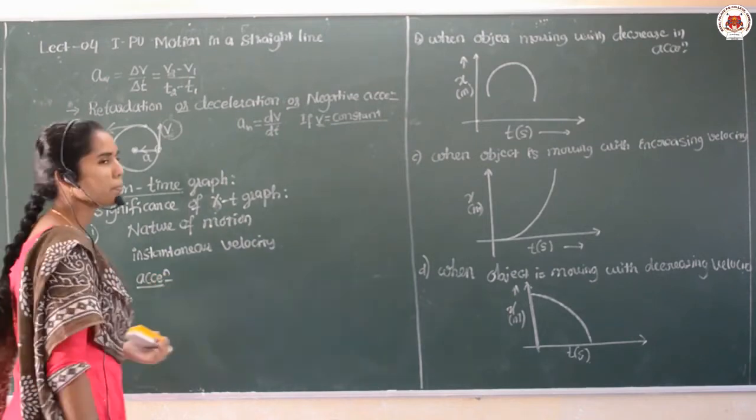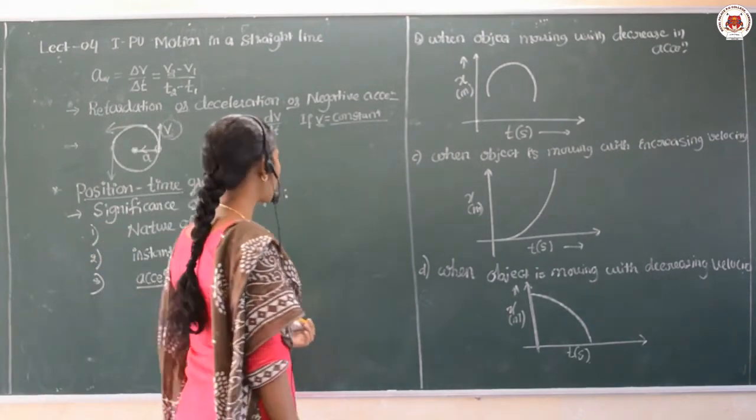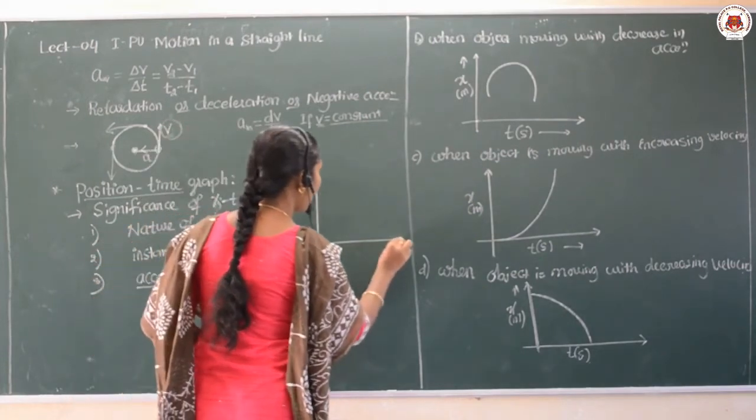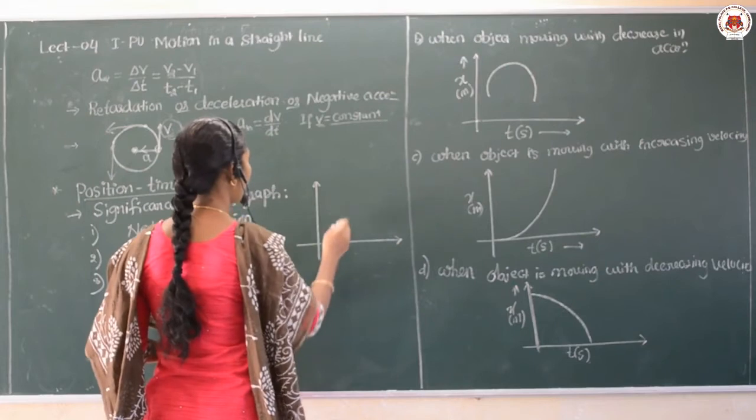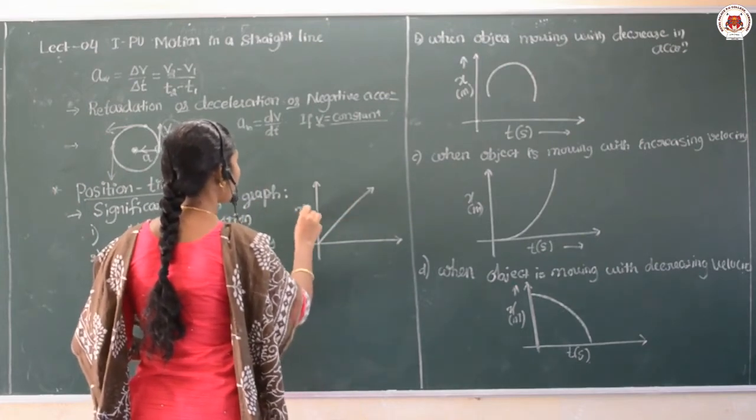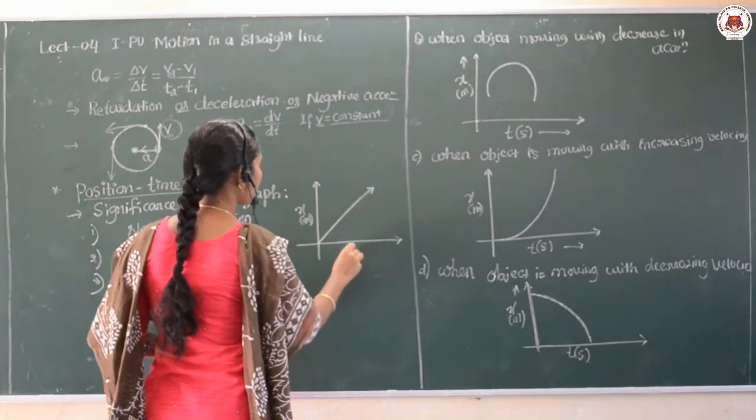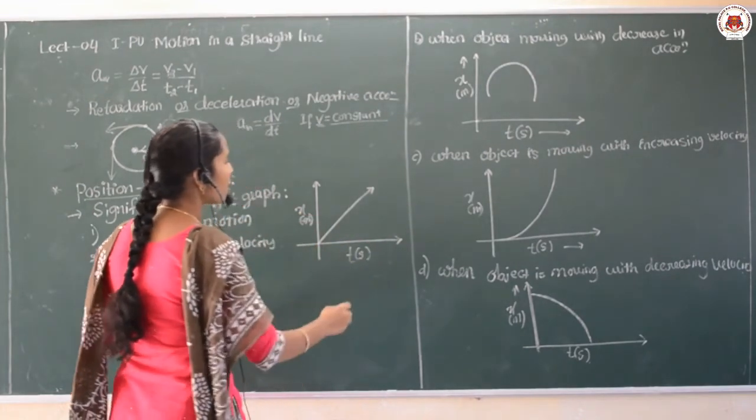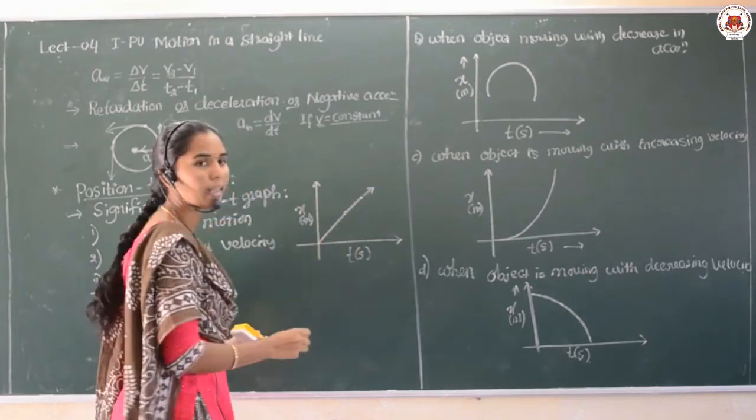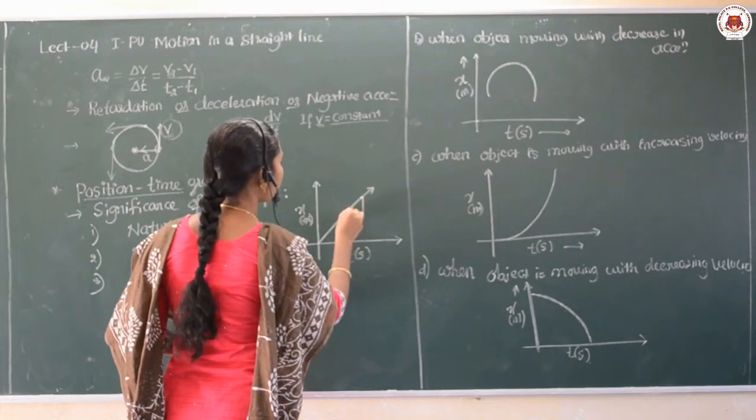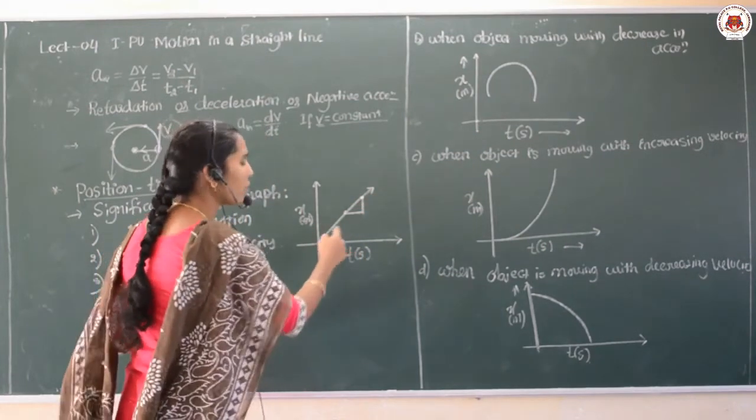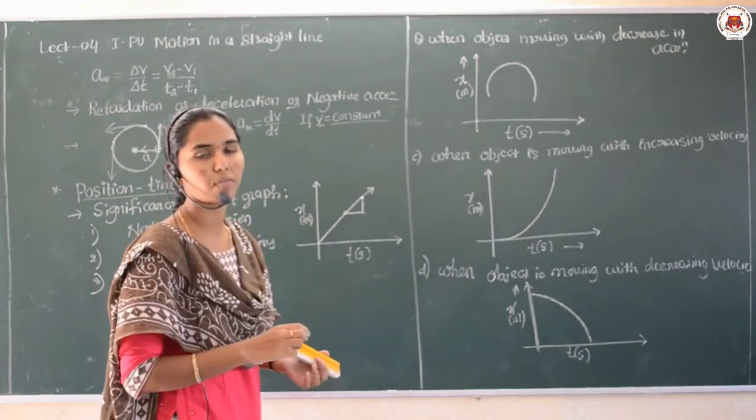And see, dear students, if I consider the second one, when the object is moving with a uniform velocity, if I consider this x versus time graph here, and if I take any 2 points on this straight line and draw one perpendicular, that is a right angle triangle here, I can define the slope of the graph.